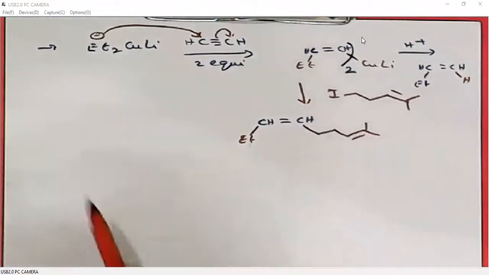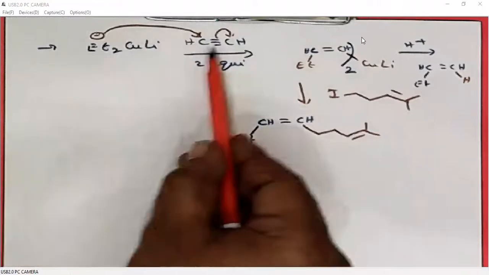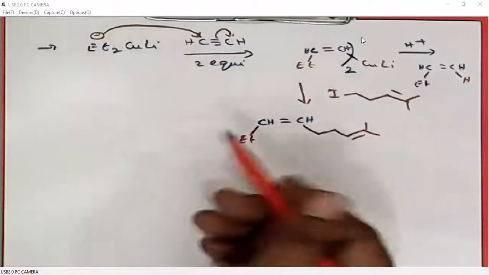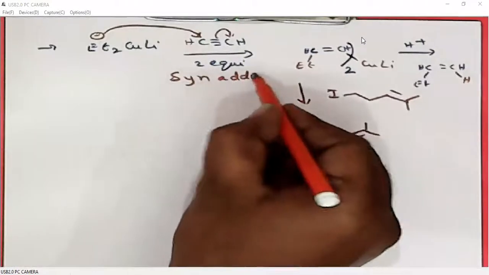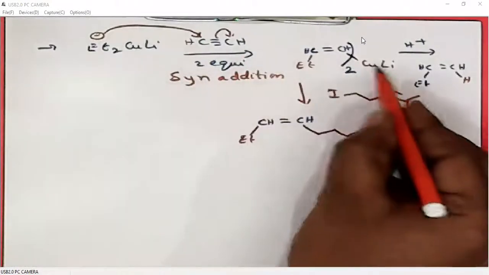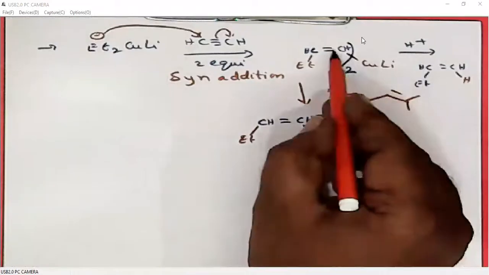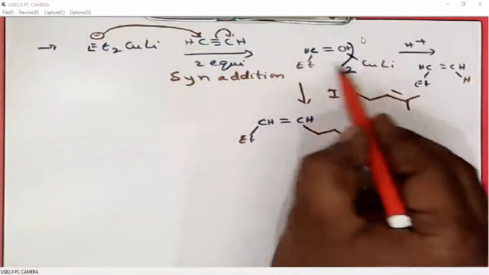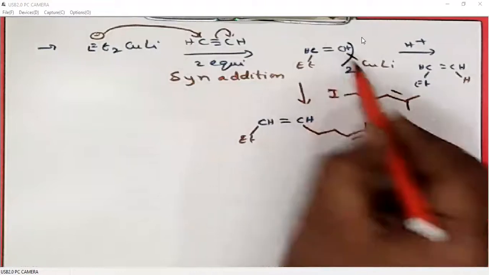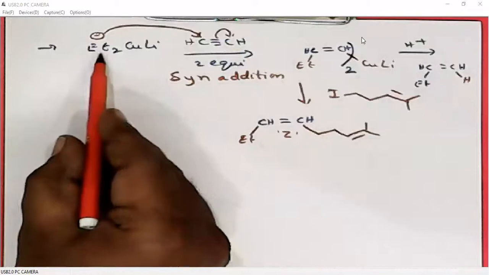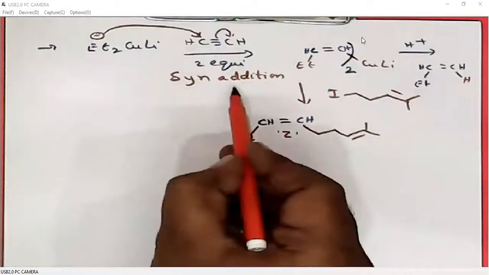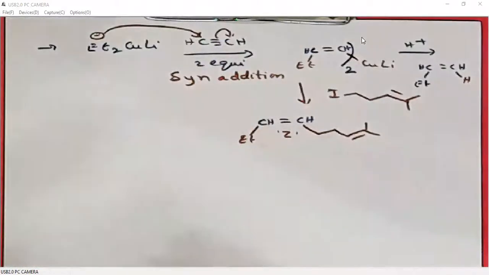And not only that, the alkyl addition to the triple bond undergoes syn addition. That means the alkyl group and copper both will add from the same side. So that is why we are getting this Z alkene. We are getting this Z alkene because Gilman reagents add to triple bonds by syn addition.